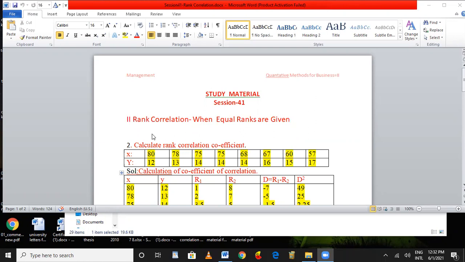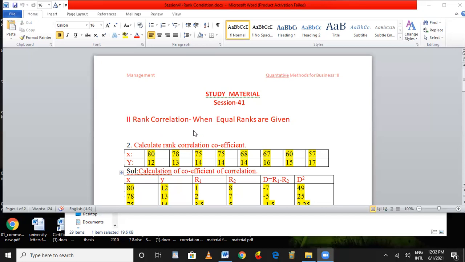However, in rank correlation, ranks are given, and we study whether two judges, or more than two judges, have the same opinion or not. It is studied in the rank correlation.